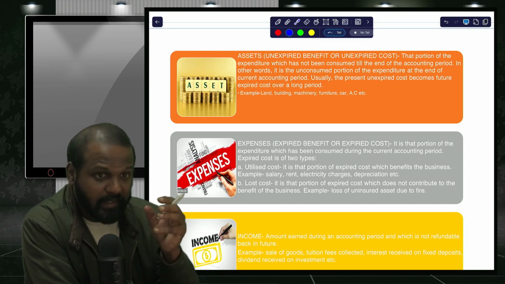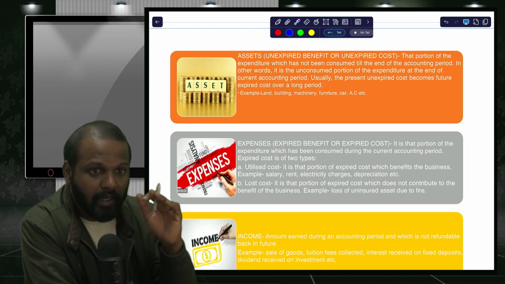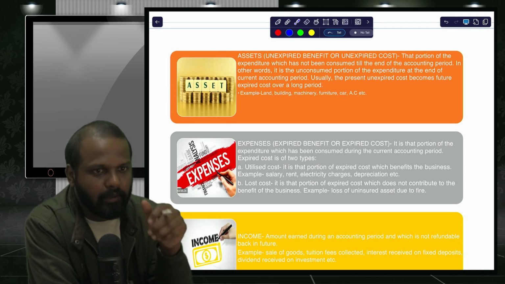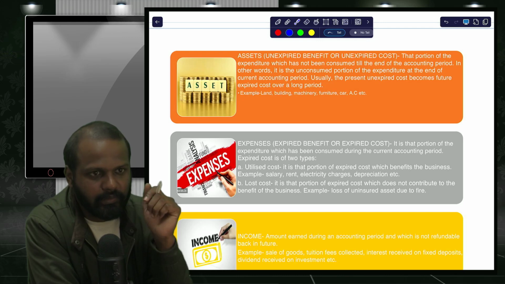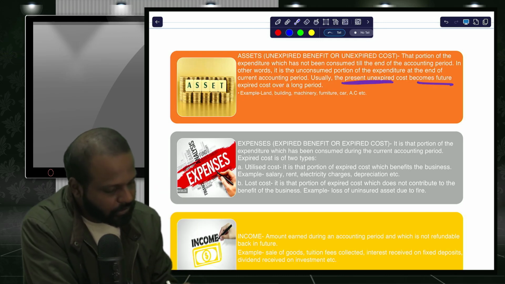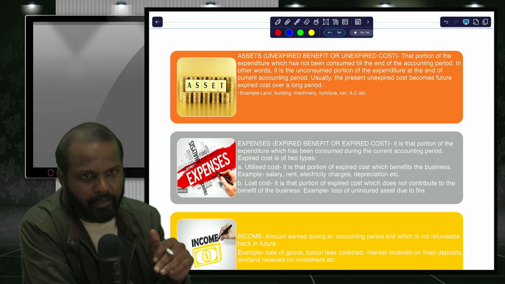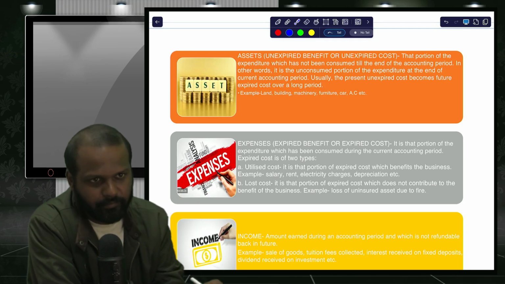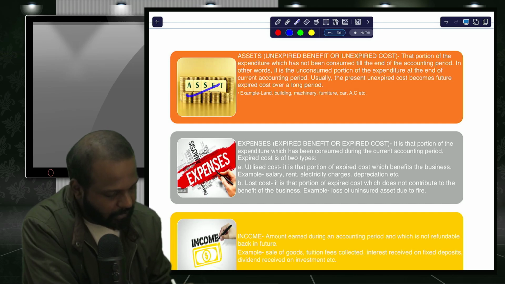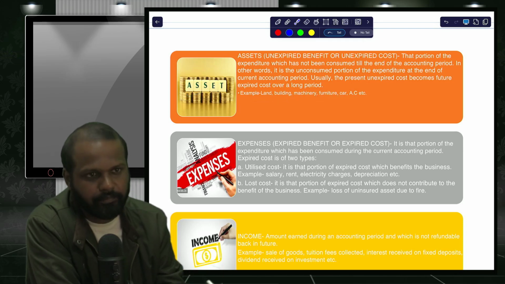What is unconsumed in current year, not expired in current year, will get consumed in future year. So now though we call it as an asset, in future it will be called as an expense. So usually the unexpired cost becomes future expired cost. What is unexpired in current year, in future it will become expired. So examples of asset are land, building, machinery, furniture, car, AC, etc.